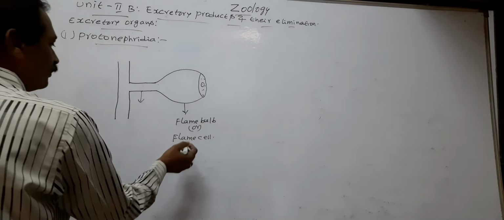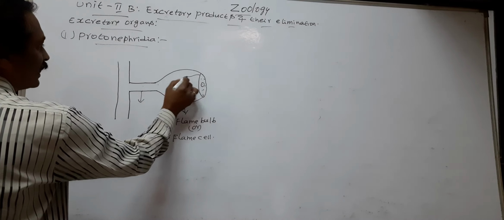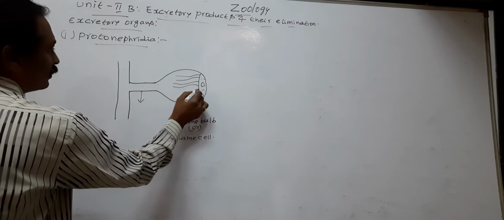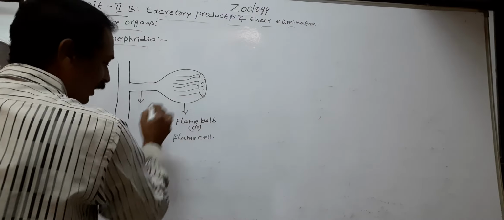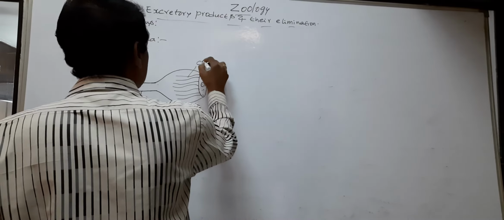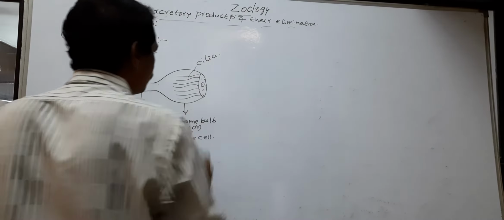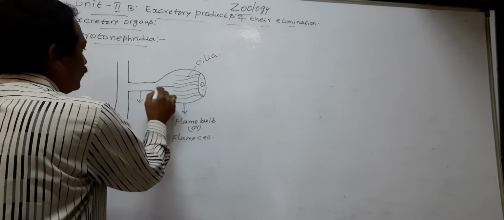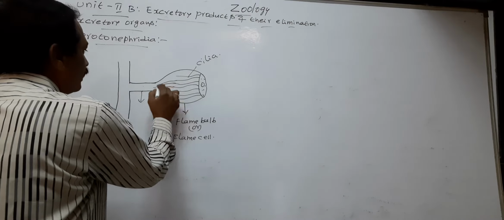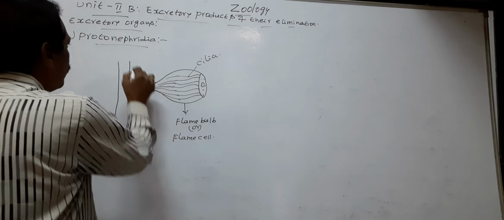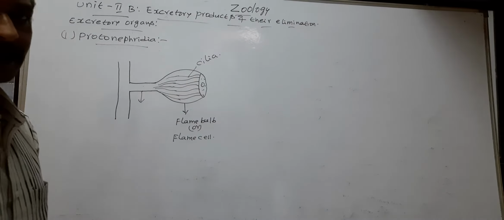The flame bulb or flame cell possesses a bunch of cilia. The cilia extend into the tube-like protonephridia.